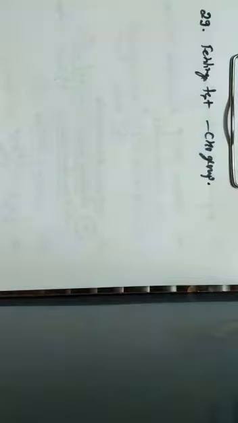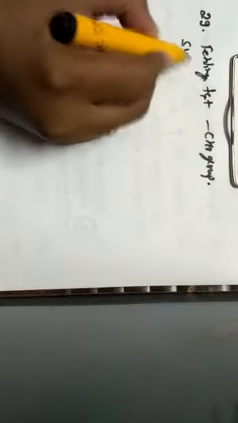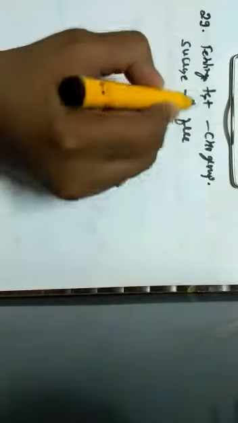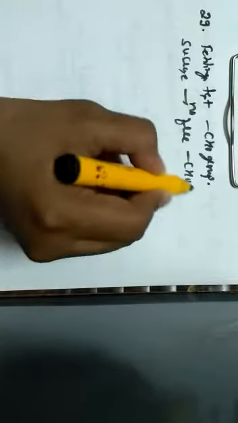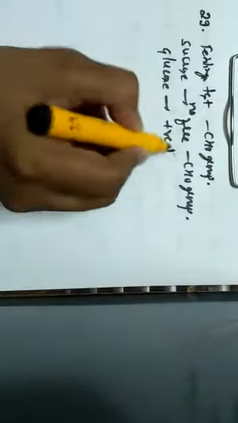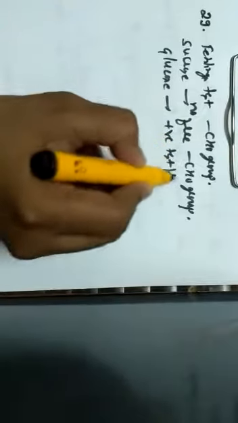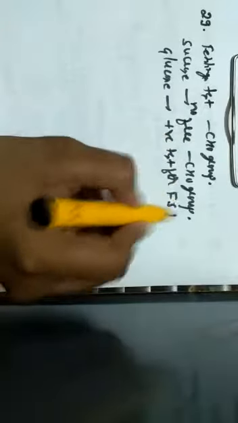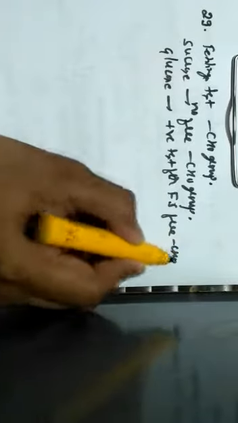So sucrose cannot give the test because sucrose does not contain free aldehyde group, whereas glucose gives positive test for Fehling solution because this glucose has free aldehyde group present in it. Hence, the correct answer for this question is option B, which is given with glucose.